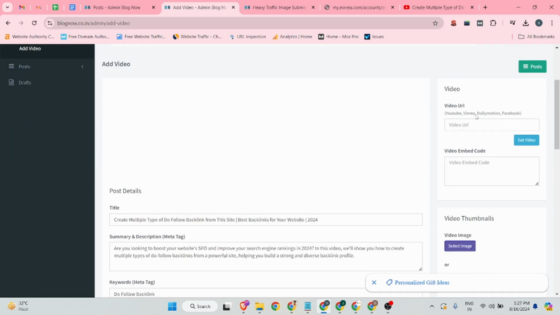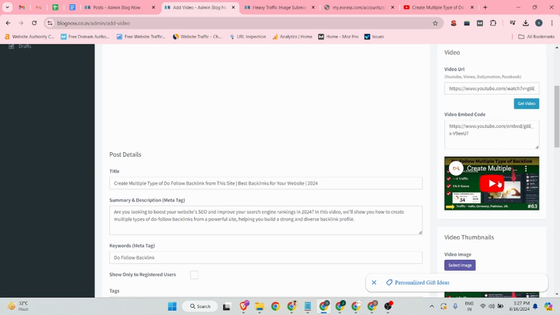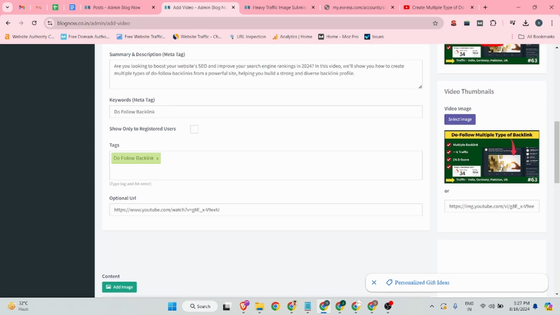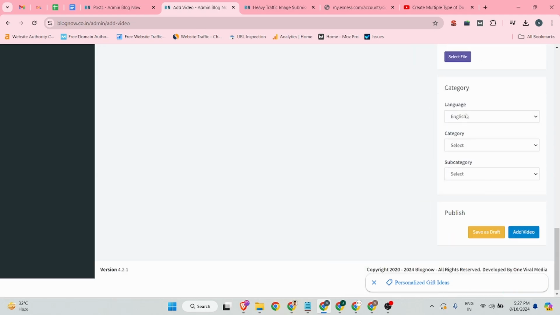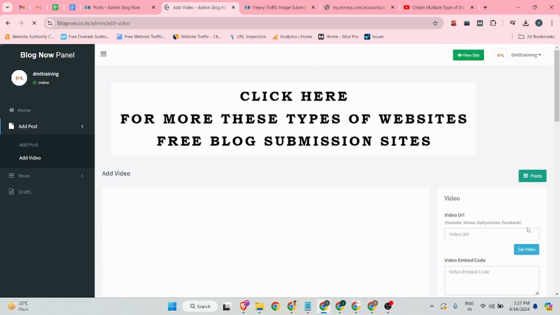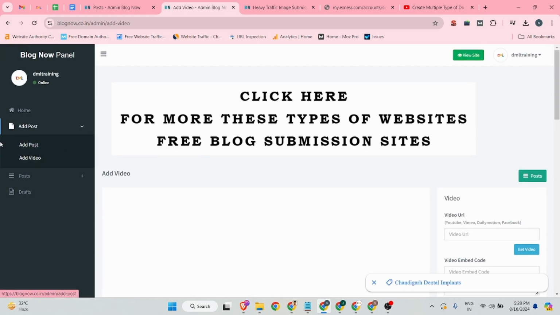From there you can add your YouTube video URL and get the video. So the video is inserted, and this is the video thumbnail, it's already cached, and you can select your category, and after that you can click on the add video button. So you can see our video is successfully added on this site.